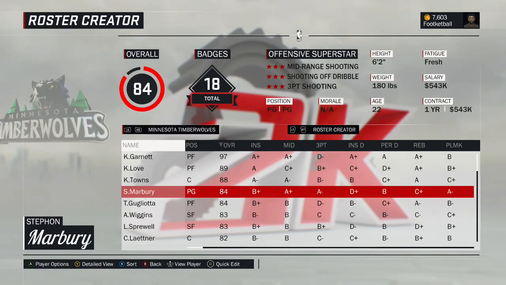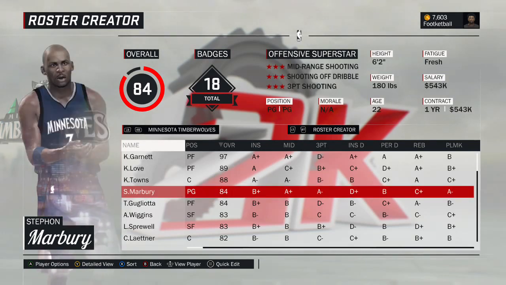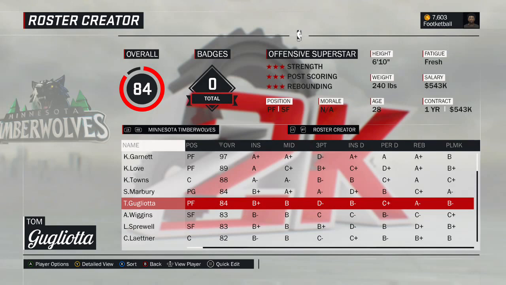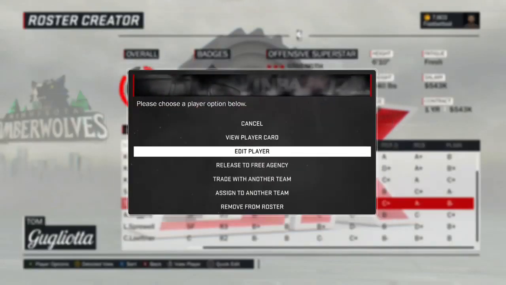Pretty simple. Stephon Marbury, here's a creative player. 1998 version of Steph. Tom Gugliotta, another creative player. 1997 version. Let's look at him in a little more detail.